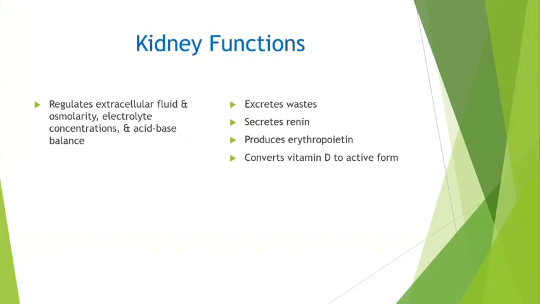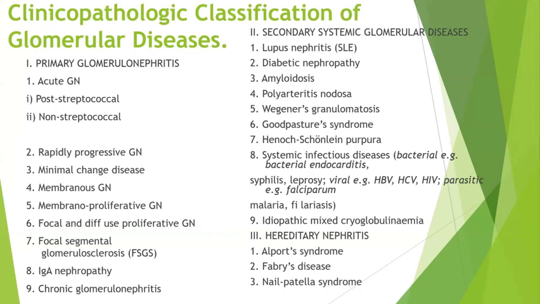Okay, so we go ahead with the normal things. This all you will know, the clinical pathological classification of glomerular disease. It was classified into primary glomerular nephritis and secondary systemic glomerular disease. Under primary, we have acute glomerular nephritis, with 2 patterns: one is post-streptococcal, the other non-streptococcal. Then rapidly progressive, minimal change, membranous, membranoproliferative, focal diffuse proliferative glomerular nephritis, and focal segmental glomerular sclerosis.